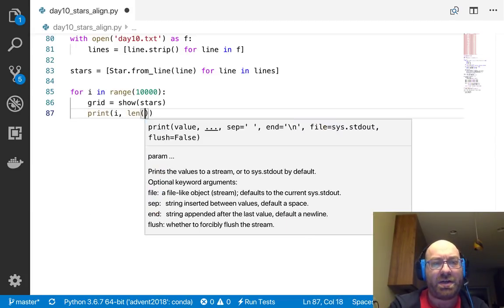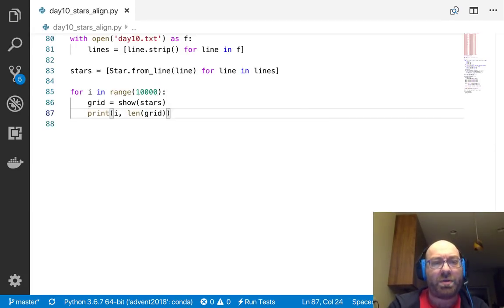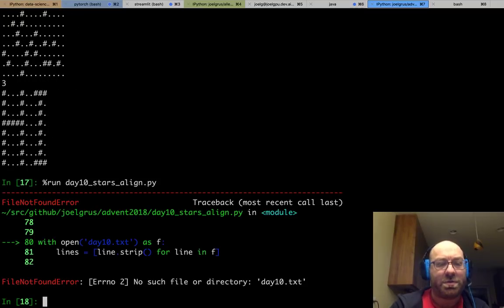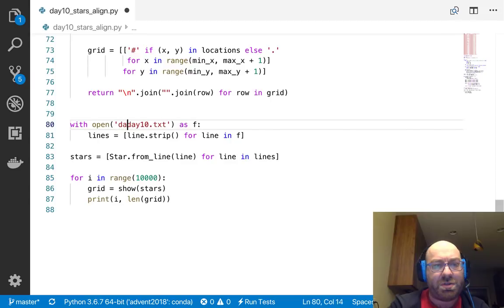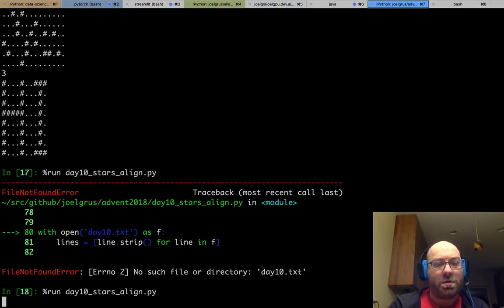Print i, len grid. So let me try that and see what happens. And this is in the data folder. So let's do that. And something is going very slowly.